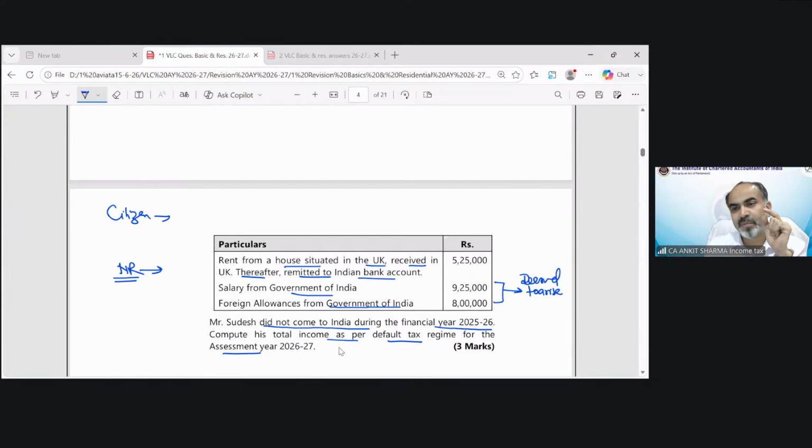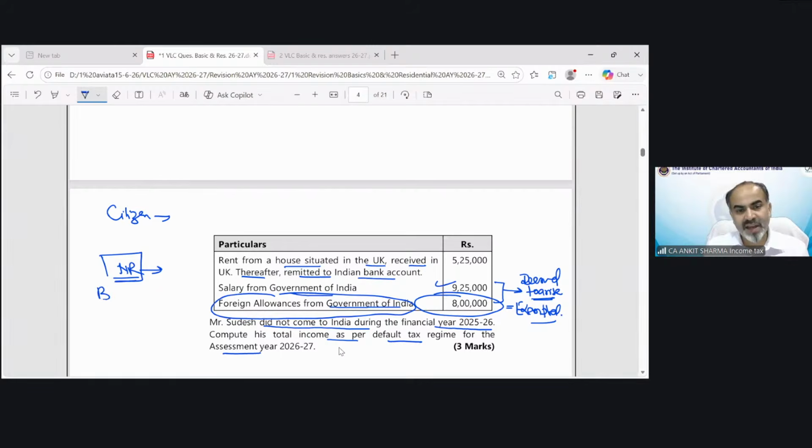And once income is deemed to arise in India, it is going to be taxed in the hands of a non-resident also. But there was an exemption. All the allowances and perquisites received outside India are going to be exempted. Only the basic salary is going to be taxed in this case.